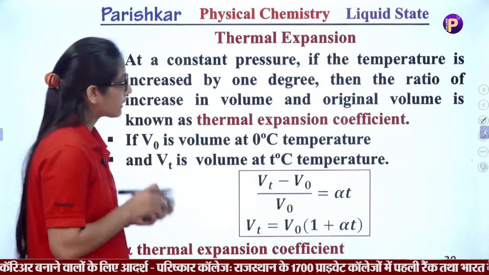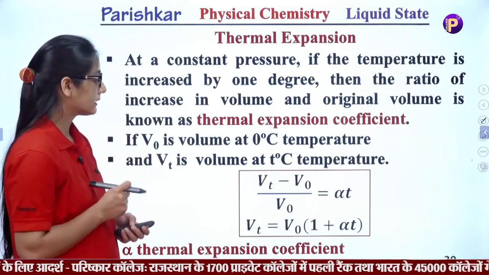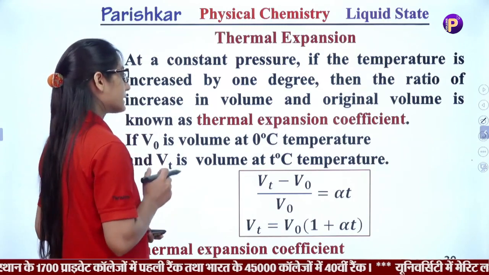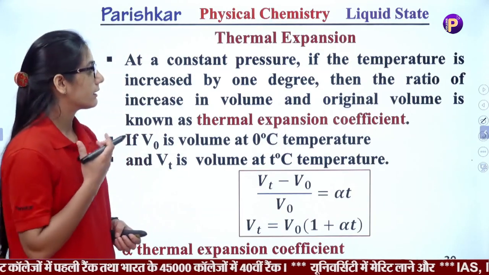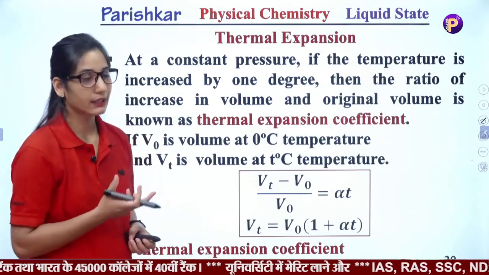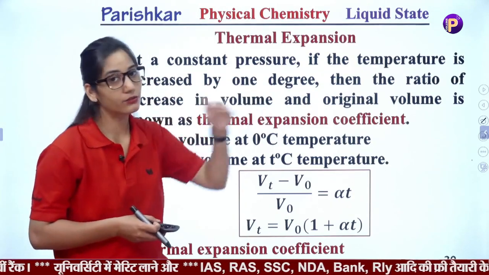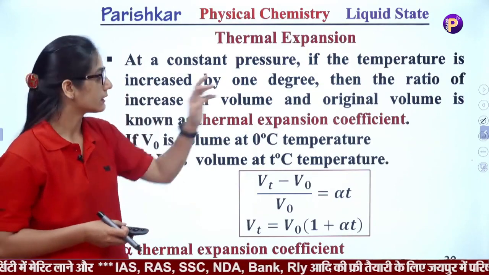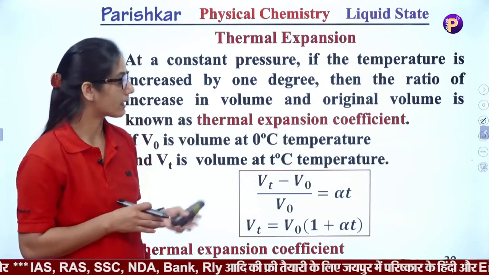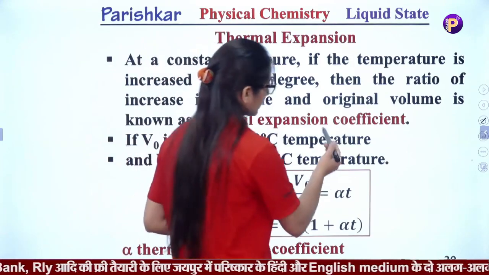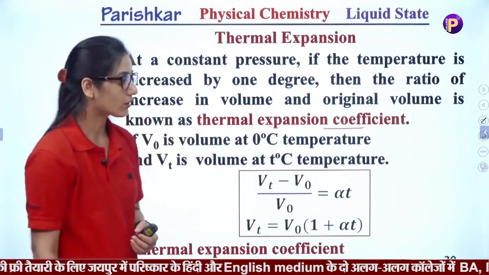Now we have to calculate the thermal expansion coefficient. As we said, if we increase the temperature by 1 degree and keep the pressure constant, the ratio of the increased volume to the original volume is known as the thermal expansion, and if we denote it by a coefficient, it is the thermal expansion coefficient.